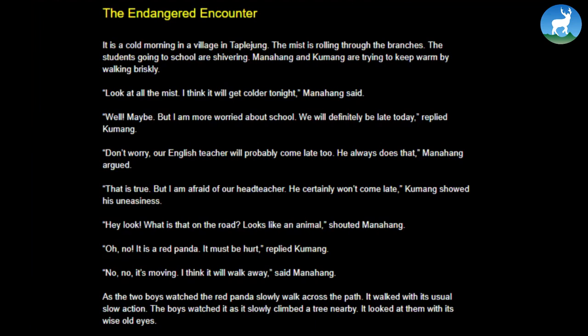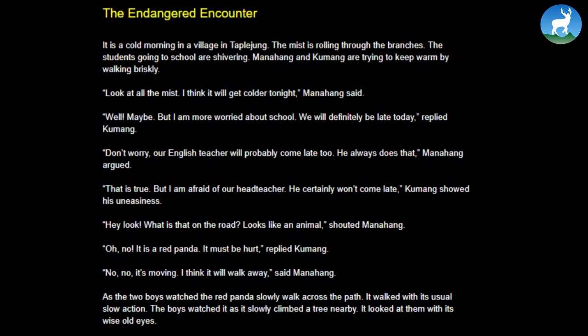The endangered encounter. It is a cold morning in a village in Taplejung. The mist is rolling through the branches. The students going to school are shivering. Manahang and Kumang are trying to keep warm by walking briskly. "Look at all the mist. I think it will get colder tonight," Manahang said. "Well, maybe, but I'm more worried about school. We'll definitely be late today," replied Kumang. "Don't worry, our English teacher will probably come late too. He always does that," Manahang argued. "That is true, but I'm afraid of our head teacher. He certainly won't come late."